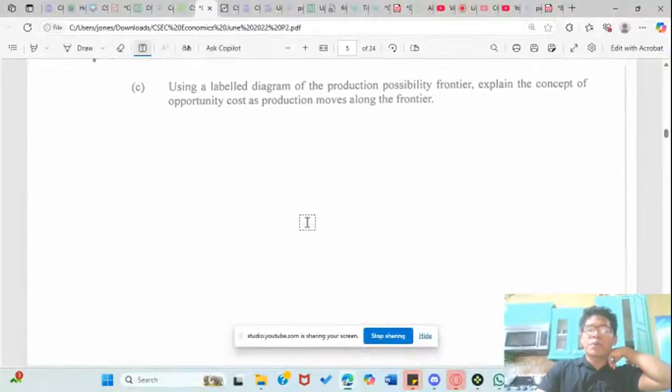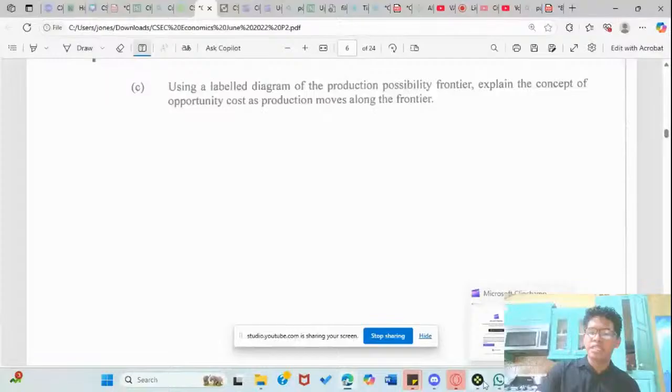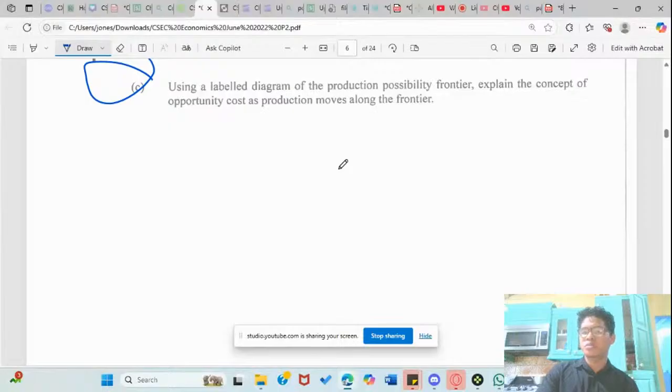Using a labelled diagram of the production possibility frontier, explain the concept of opportunity cost as production moves along the frontier. I did utilize the diagram in a minute there. I will just put that there so you guys could see. I literally just showed you.